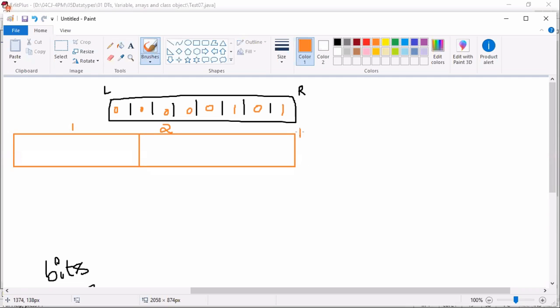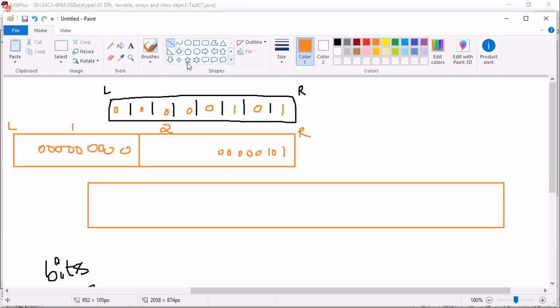And the bits are filled from where to where? Right to left. So first 101. Remaining all bits are filled with 0, 0, 0, 0, 0. Okay? Next, this 1 byte is also filled with 0s. Like that. If you take int data type, how many bytes are coming? 1, 2, 3, 4. 4 bytes. And tell me, the last 3 bits are filled with 101. Remaining all bits are filled with 0.